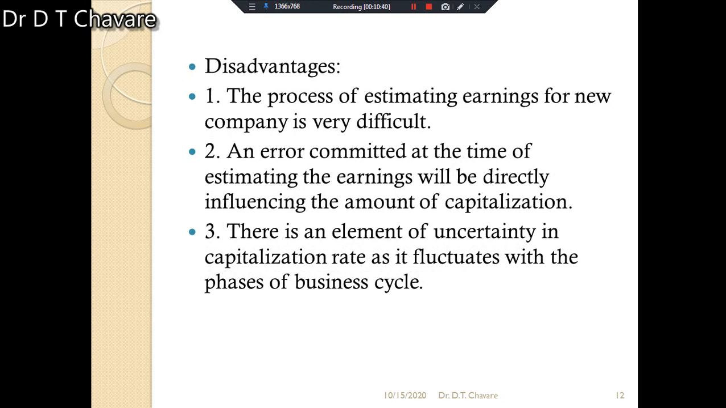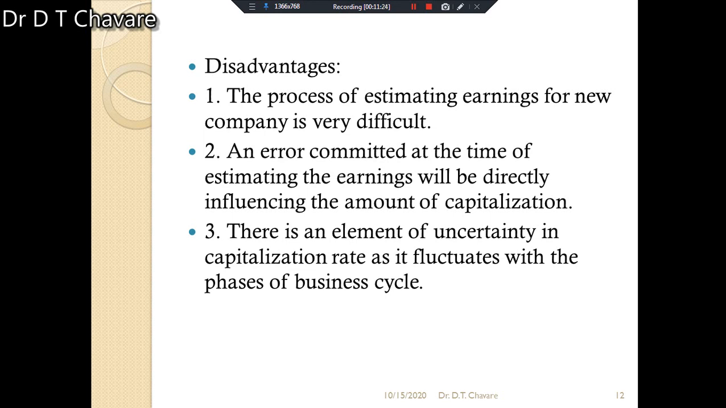Now, the second side of the coin we have to study here, that is the disadvantages. The first disadvantage of the earning theory of capitalization is that the process of estimating earning for a new company is very difficult. It is not an easy job to estimate the earnings for a new company. Then the second disadvantage or limitation: an error committed at the time of estimating the earning will directly influence the amount of capitalization.